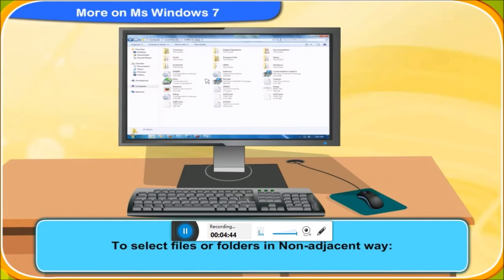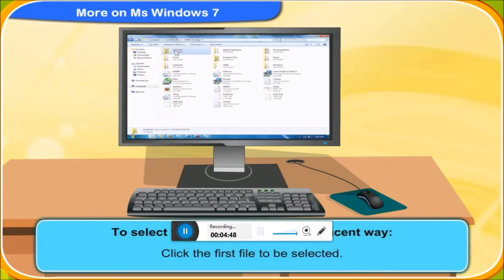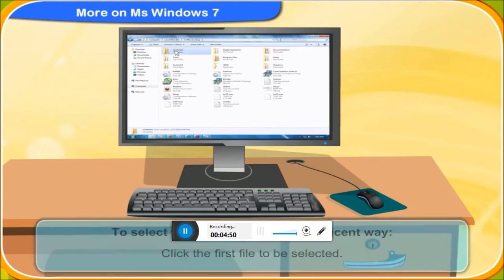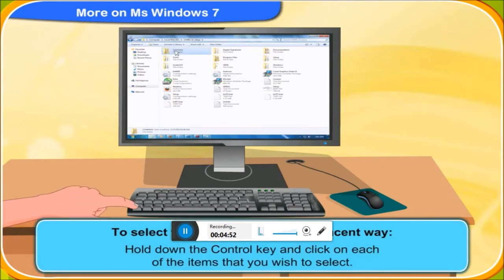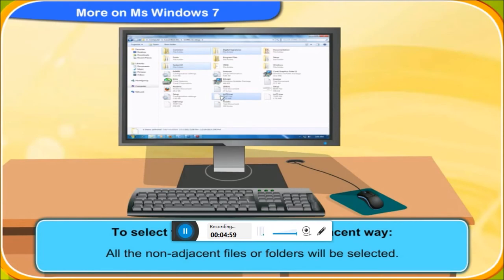To select files or folders in non-adjacent way, first click the first file to be selected. Then hold down the Control key and click on each of the items that you wish to select. All the non-adjacent files or folders will be selected.